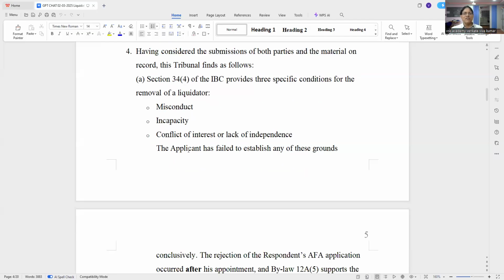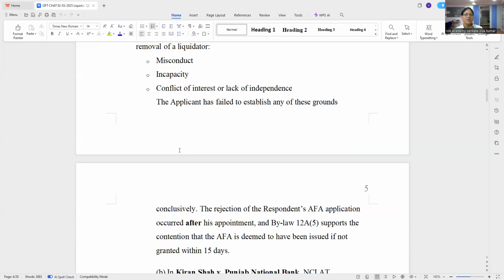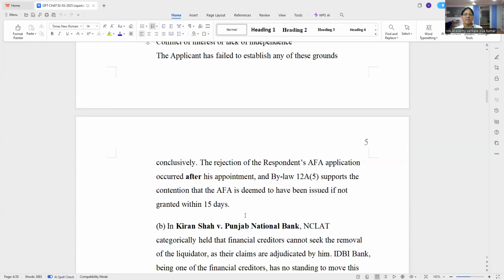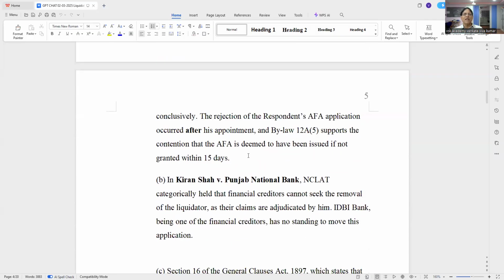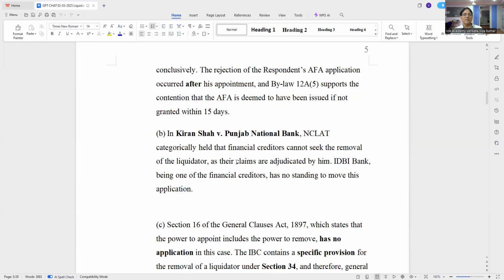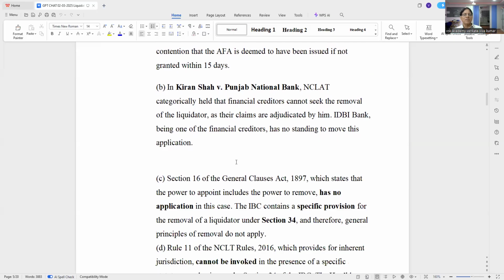The applicant should have shown the violation, that is the duty of the applicant. He has not shown it. The rejection of the respondent's AFA application occurred after his appointment, and the bylaws support the contention that AFA is deemed to have been issued if not granted in 30 days. So that point, Kiran Shah, locus standi, they approved.